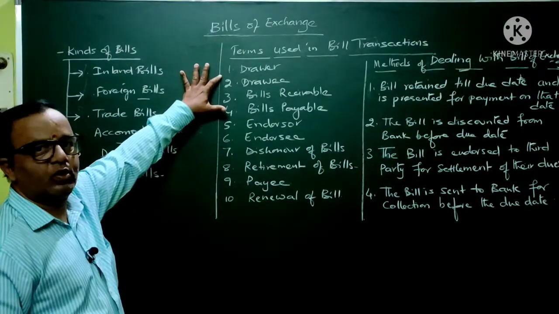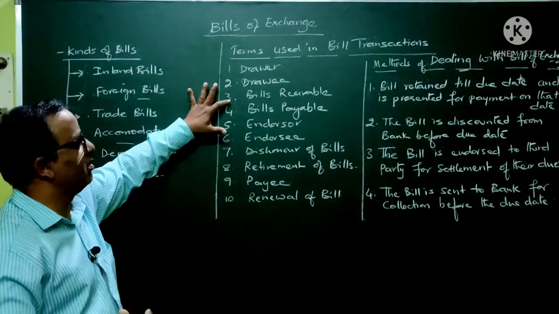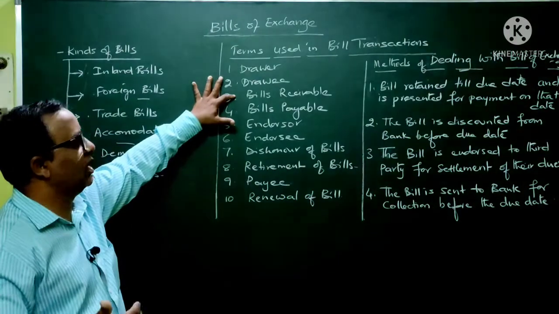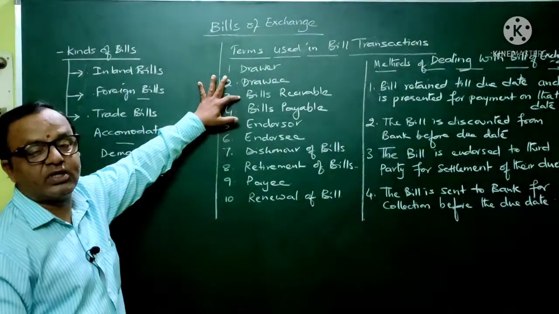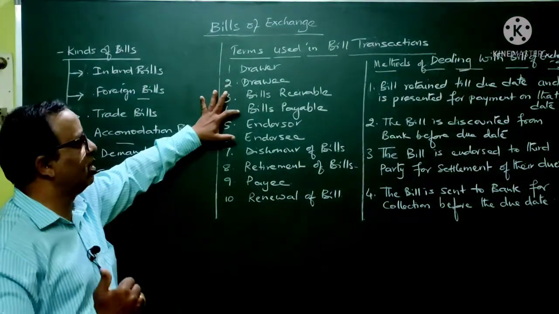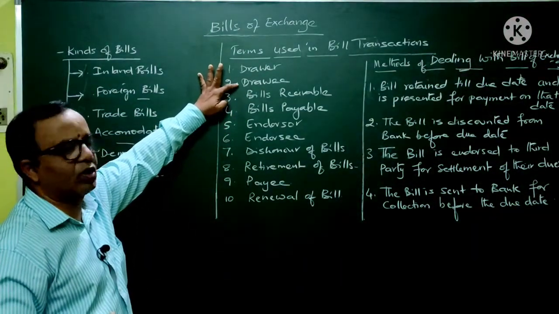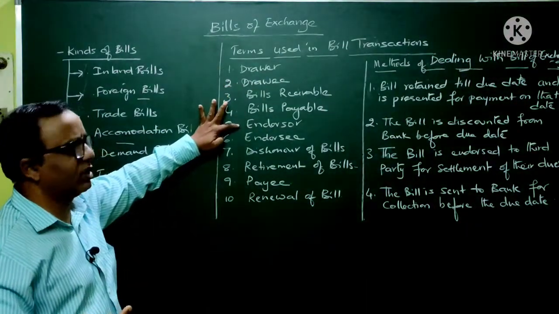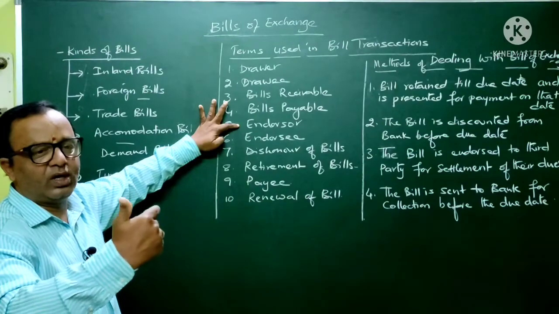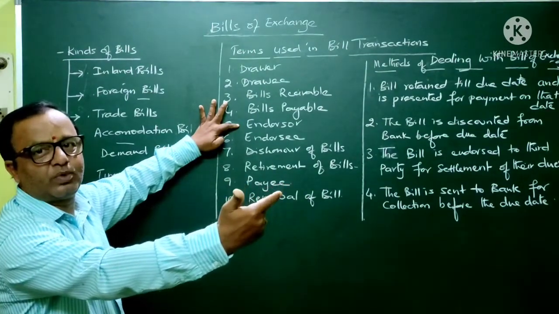So drawer is a person who draws the instrument, drawee is a person who accepts the bill of exchange. For the drawer, that particular bill will become bills receivable because he is supposed to receive the money. The same bill of exchange will become bills payable to the drawee because he is supposed to make payment on that bill on the due date. Endorser is the person who transfers that instrument to some other person for the amount which he is supposed to pay.